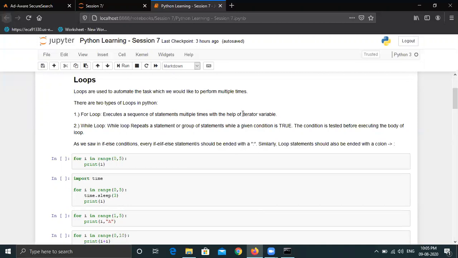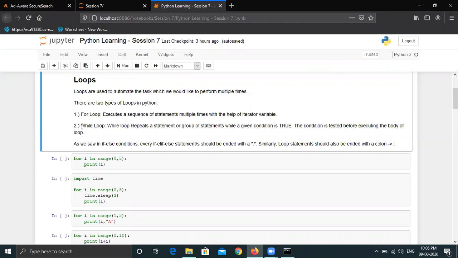If you don't know what an iterator variable is, we can skip this. There is a separate topic where we will discuss what an iterator is, what an iterable is, what iter is. There are some confusing keywords, so we will take a few minutes in upcoming sessions and talk about these terms in detail. But for now, we will just understand that it executes a sequence of statements multiple times with the help of an iterator variable.